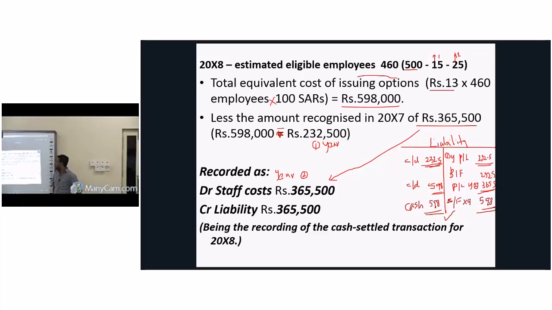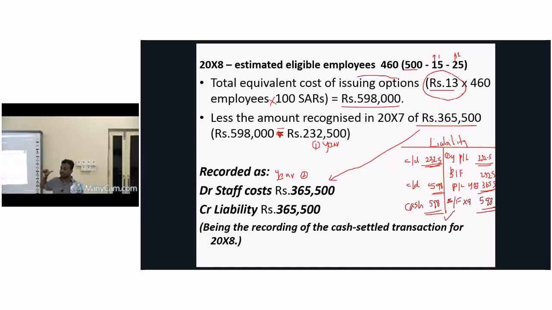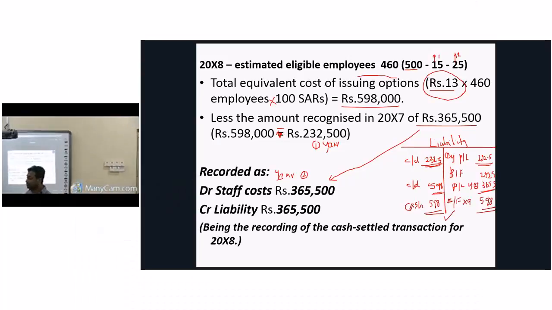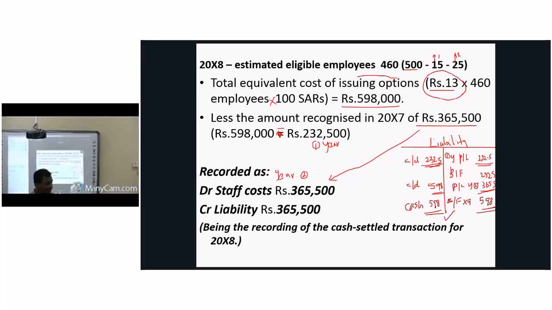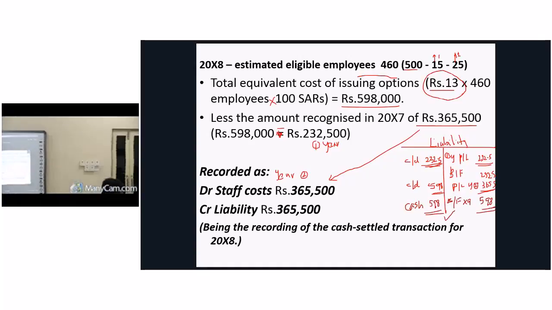Now this is an important point. In an equity settled share based transaction, we learned we take the fair value on which date? Grant date.